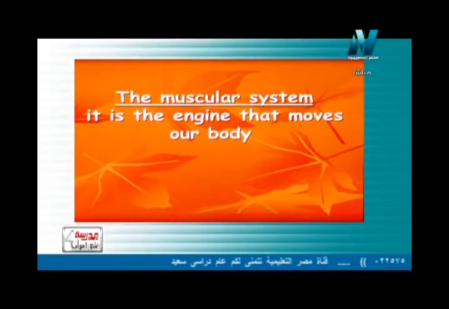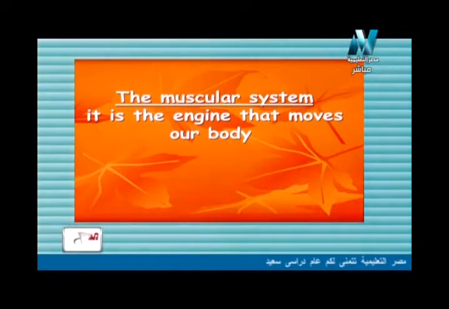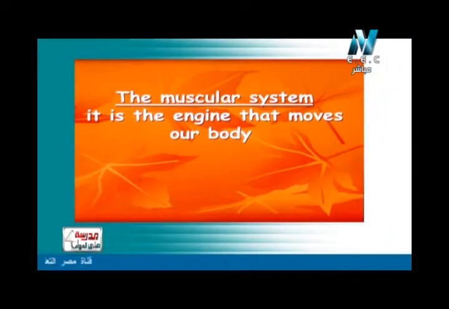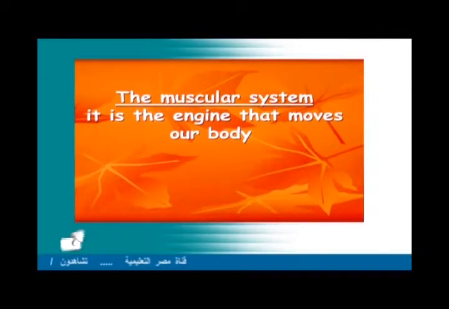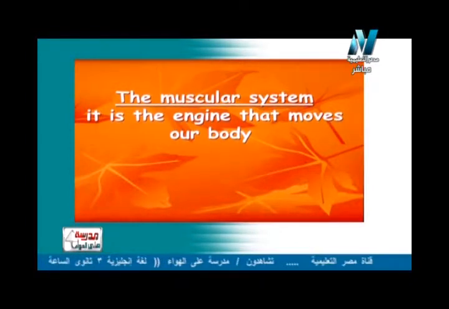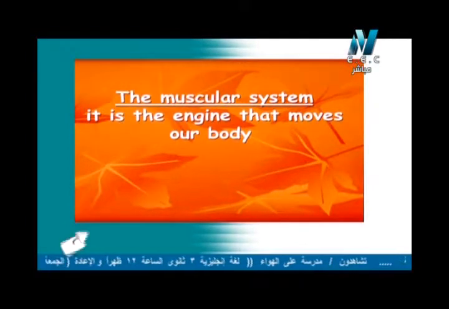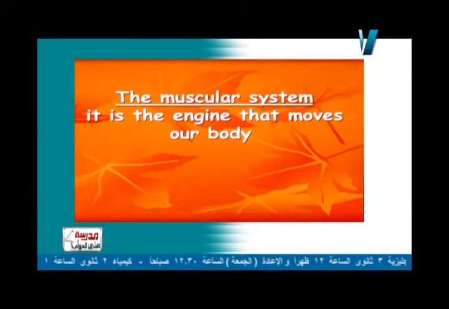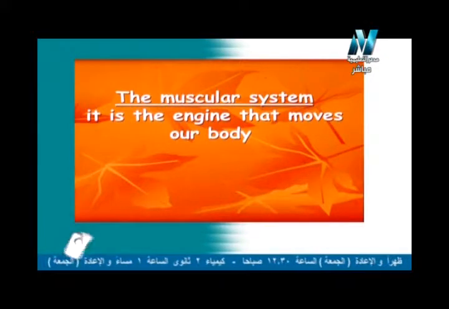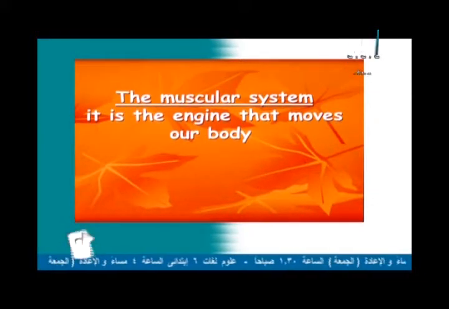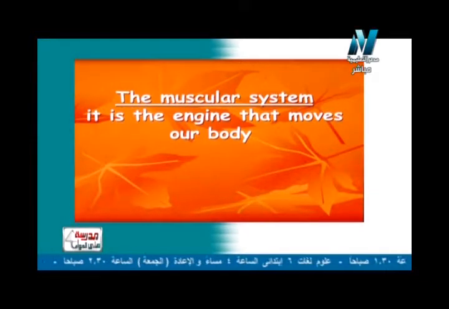So now what about the second system? We talked about the skeletal system, now let's talk about the muscular system, which is the engine that moves our body. I can't move with the skeletal system alone. I must have the muscular system in integration and participation with the skeletal system and also the nervous system to help in the movement process. So three systems are involved, as we agreed at the beginning of the episode: the skeletal system, the muscular system, and the system which controls both of them, the nervous system.